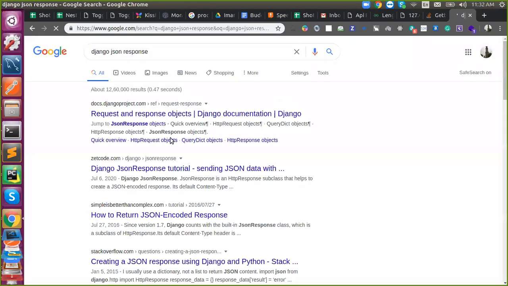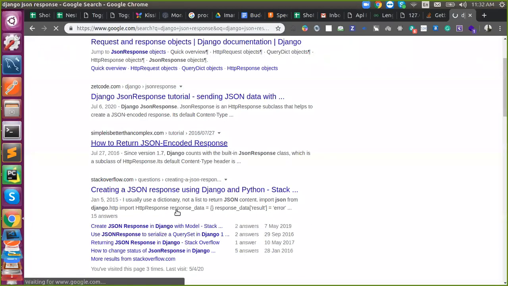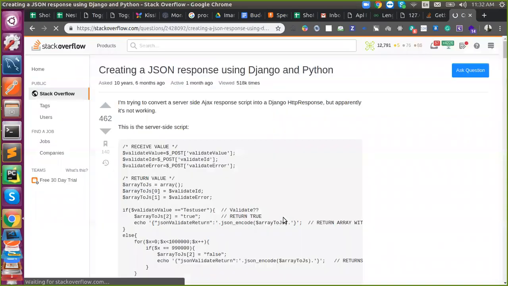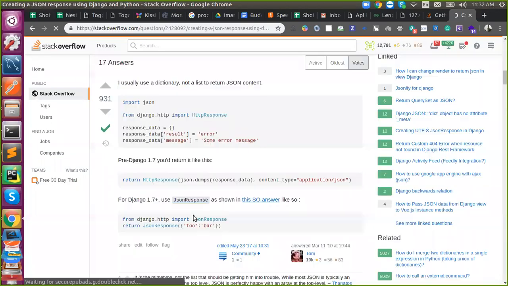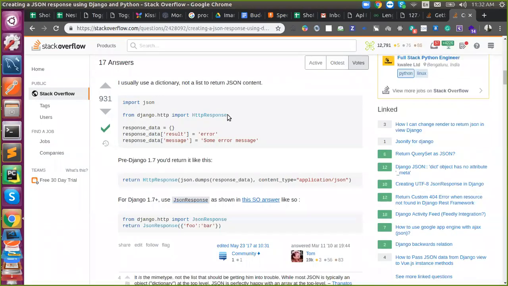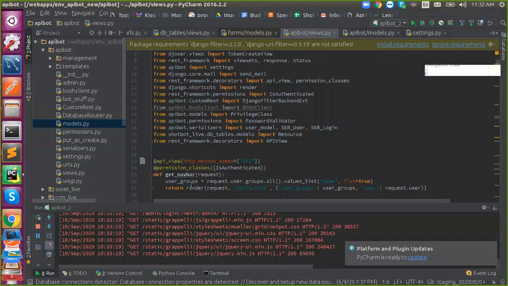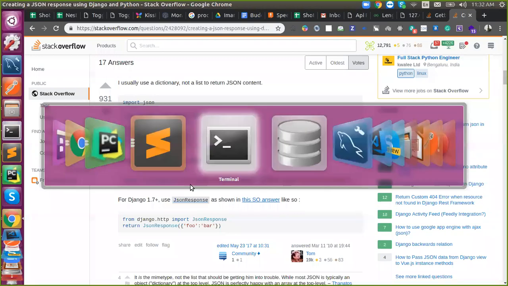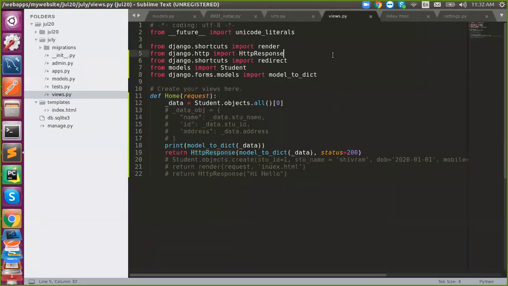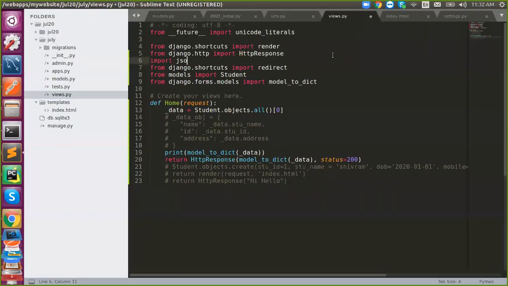So JsonResponse, I need another. Oh, JsonResponse, yeah.